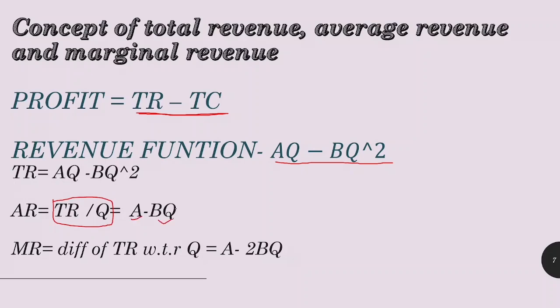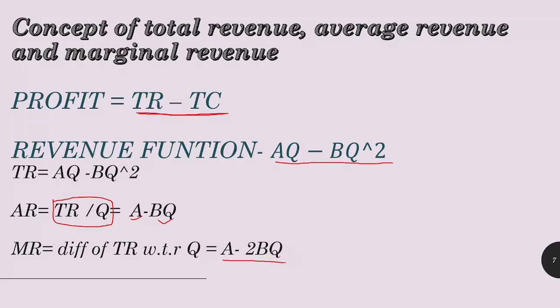Now suppose we have to find marginal revenue from that revenue function. How will we find it? We will differentiate it with respect to quantity. If we differentiate AQ minus BQ squared, then we will get A minus 2BQ. So this is our marginal revenue function. Always know how to calculate average revenue from total revenue, and marginal revenue.